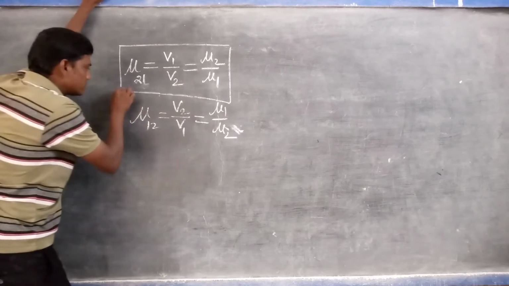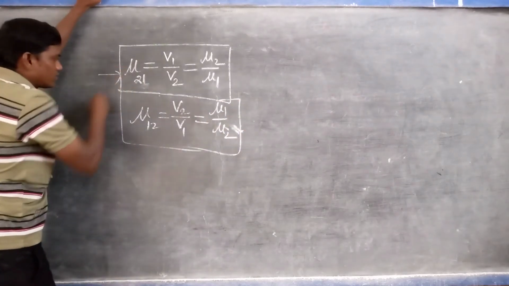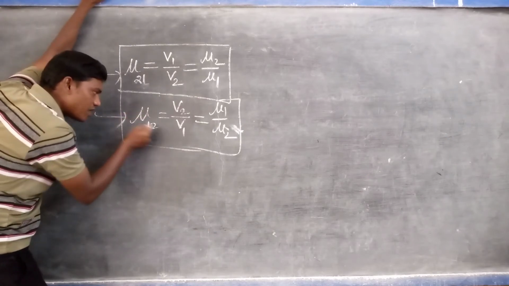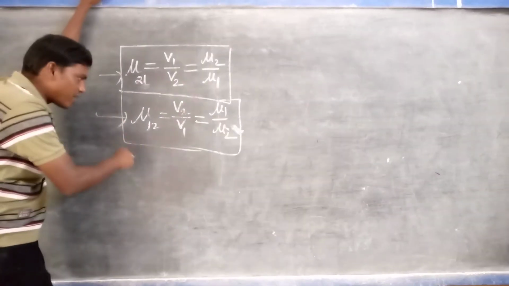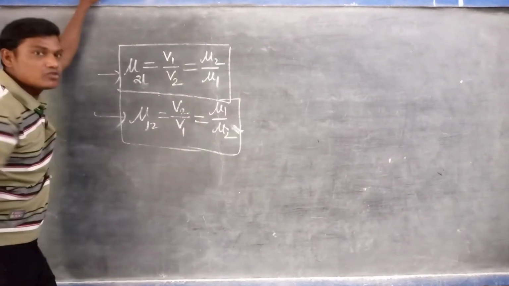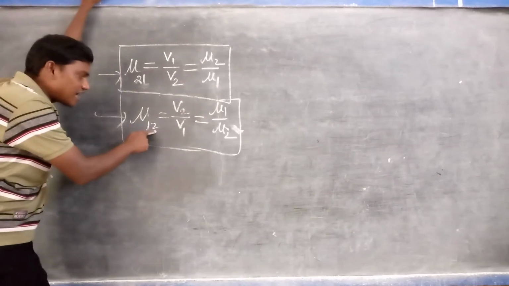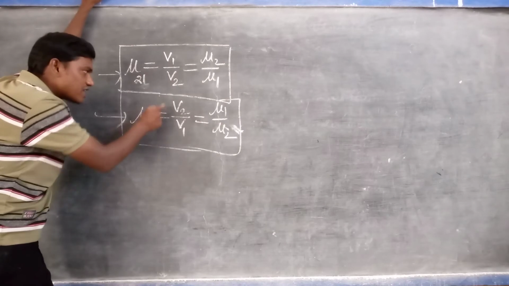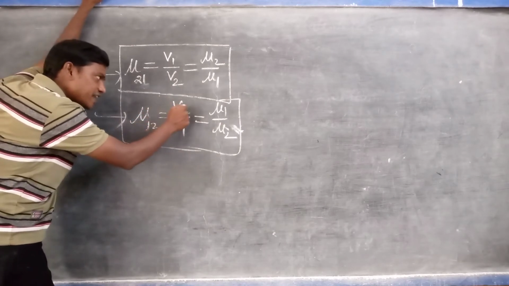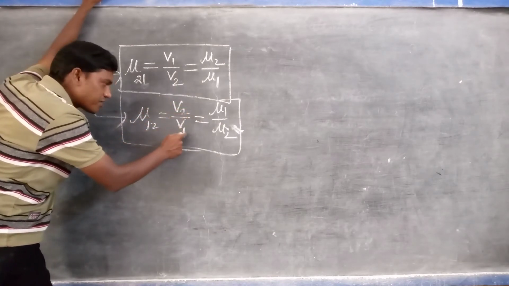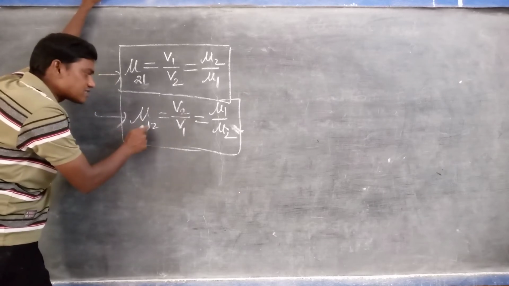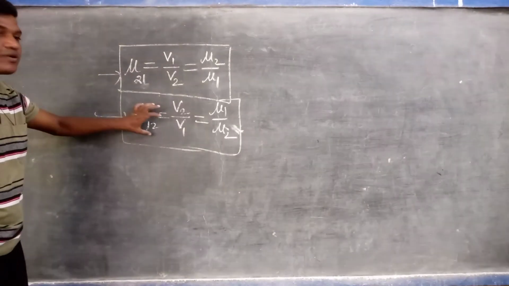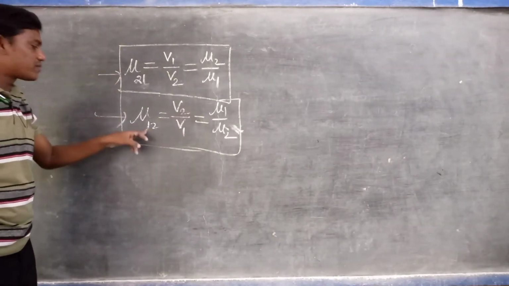But what is the meaning of mu of 1 2? Mu of 1 2 is nothing but the refractive index of the first medium with respect to the second medium, where light travels from the second medium to the first medium. That's why initially light is traveling in the second medium. So how do we define this? The ratio of the speed of light in the second medium to the speed of light in the first medium is called the refractive index of the first medium with respect to the second medium. That is the relative refractive index when light travels from second to first.